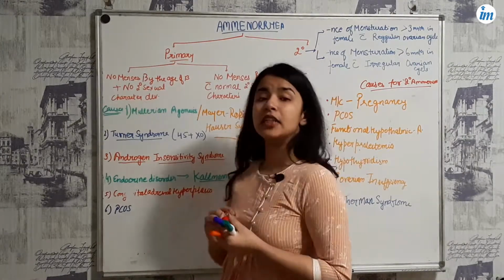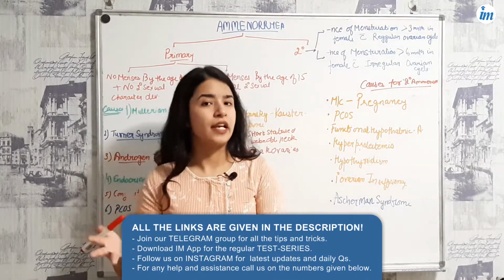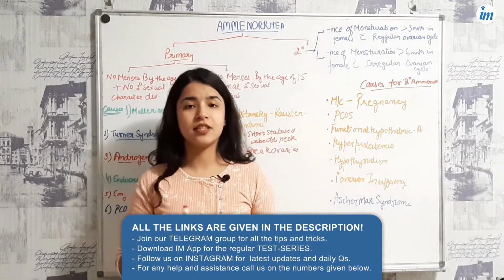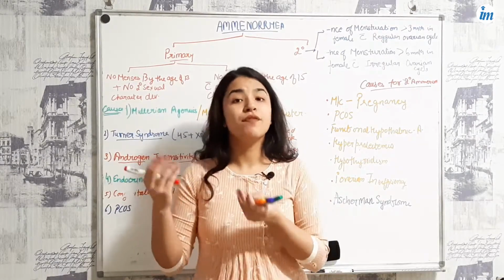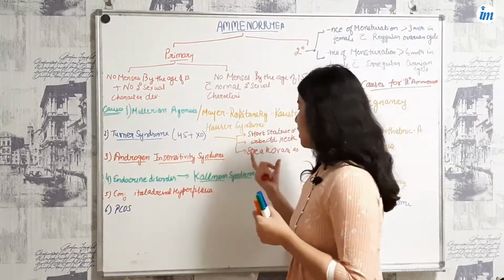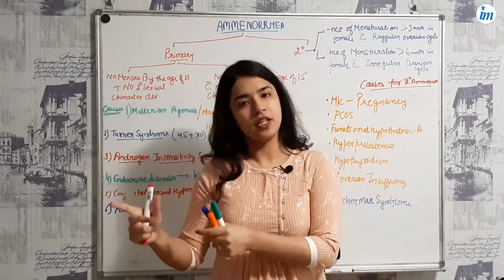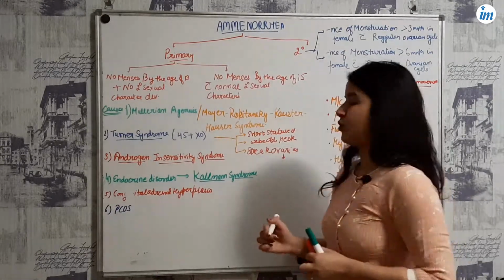Streak ovaries are when the ovaries are replaced by connective tissue, or you can say there is a development of fibrous tissue in the ovary, so it will lead to functionless ovaries. So the streak ovaries are nothing but functionless ovaries with the development of fibrous tissue in them.